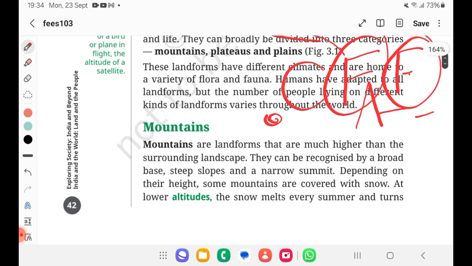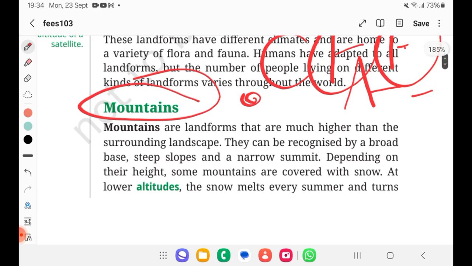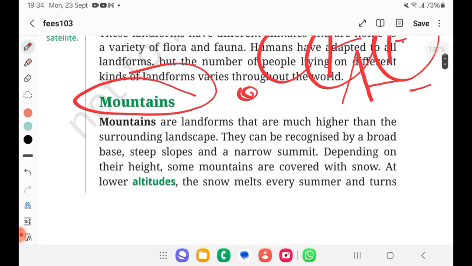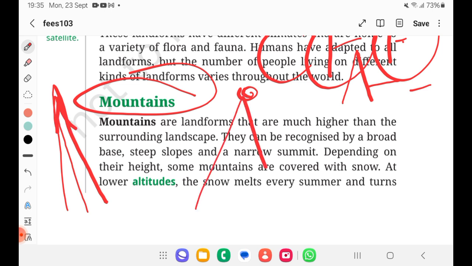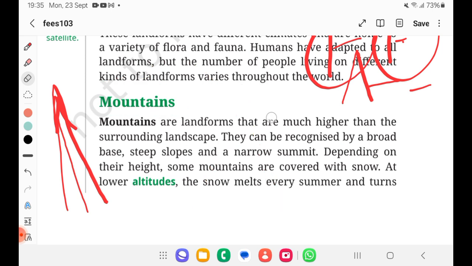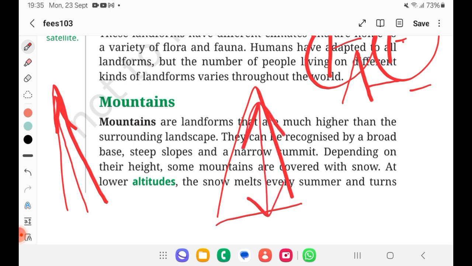Now we'll first understand the first landform type, that is mountains. Mountains are higher than any other surrounding landscape. They will of course be higher than other landscapes, and they will have greater altitude comparatively. If it is a mountain, it will have a higher altitude. First thing, height is greater. And see, this is a slope, right? This is called a slope.